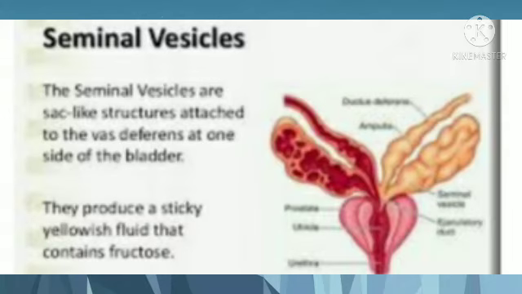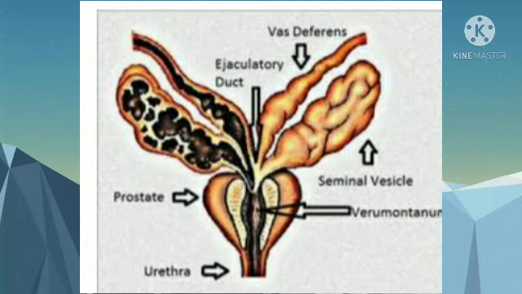Function: secretion of seminal vesicles forms about 60 to 70% of semen and is formed of fructose, citrate, several proteins and prostaglandins, which activate the spermatozoa.